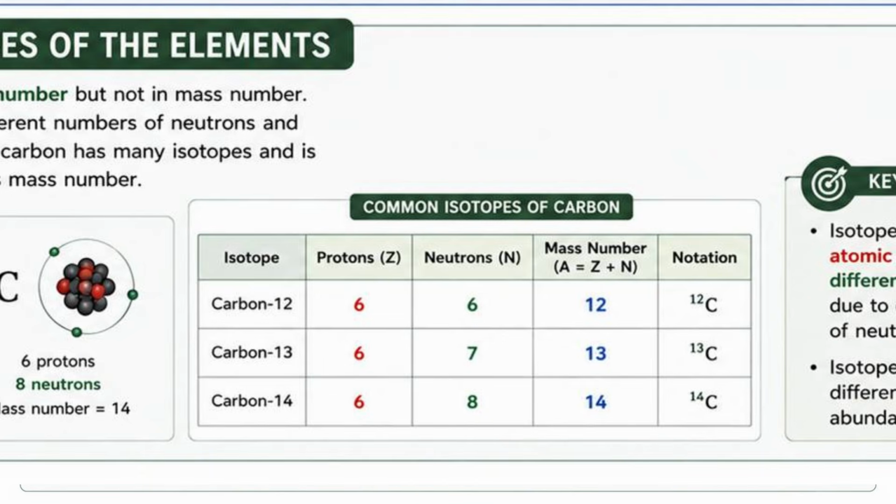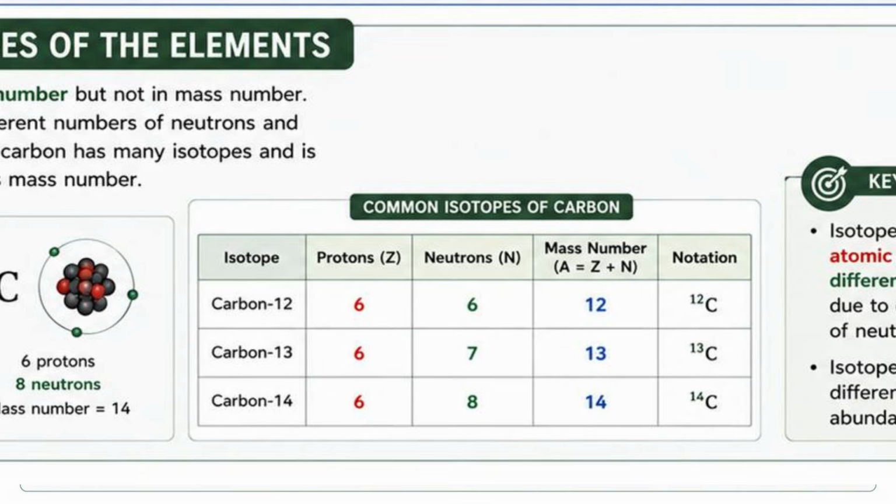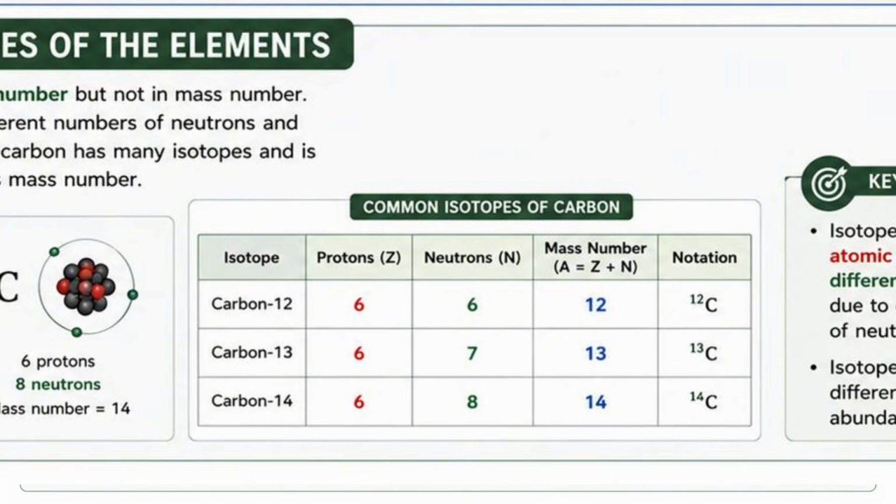It's all equal to 6. However, for the neutrons, they have different numbers because they have different mass numbers. So for carbon-12, the neutrons is 6. For carbon-13, the neutrons is 7. For carbon-14, the neutrons is 8. Therefore, isotopes differ only in the number of neutrons. That is why they have different mass numbers, but the number of protons stays the same.